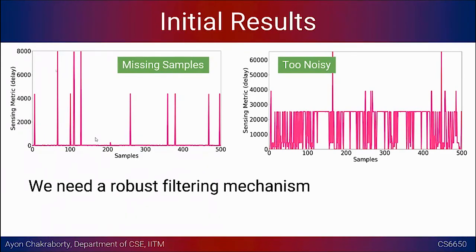It has to get rid of the noise and get the response as instantaneous as possible. The other thing is that we have to rethink the sensing metric. We cannot just simply look at the delay and send it out. Is there any better possibility? Is there any alternative that we can report, which is going to make our touch sensing much more robust?